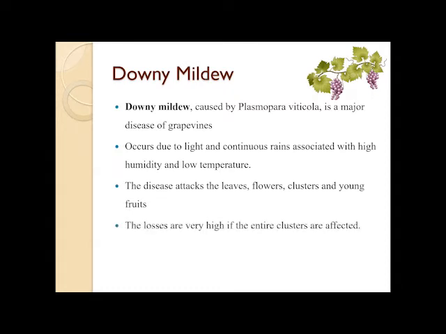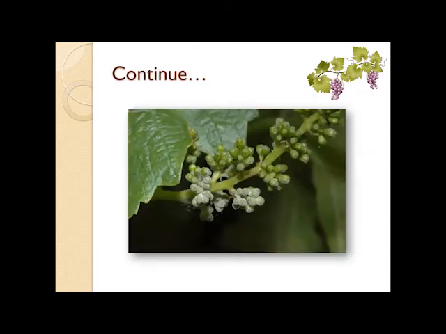The losses are very high if the entire clusters are affected. The infected berries turn brown. This is how downy mildew looks on the grape berries. Slowly, these berries would be converted into brown.